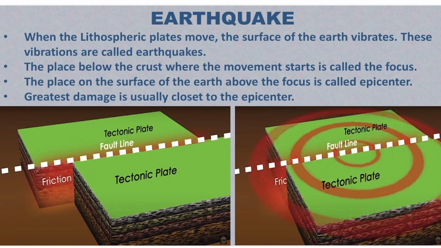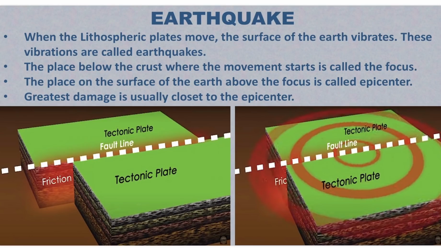Now the next is earthquake. Now when the lithospheric plates move, the surface of the earth vibrates. Earthquake को हम हिंदी में बोलते हैं भूकंप. भू मीन्स धरती और कंप मीन्स कंपन, कि जब धरती में कंपन आता है तो उसको हम भूकंप कहते हैं.